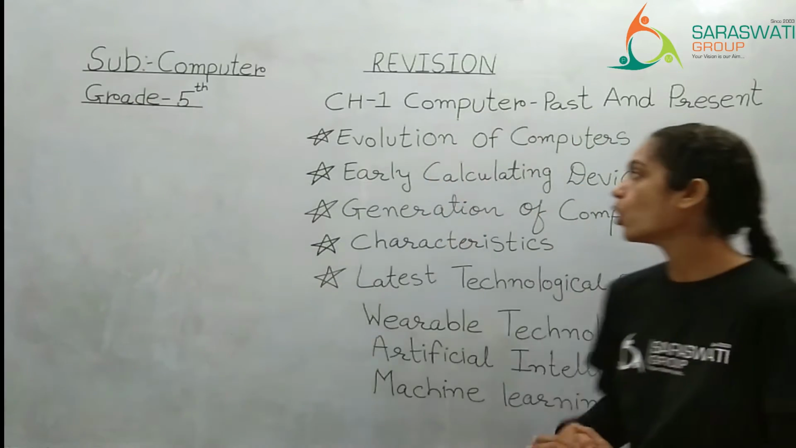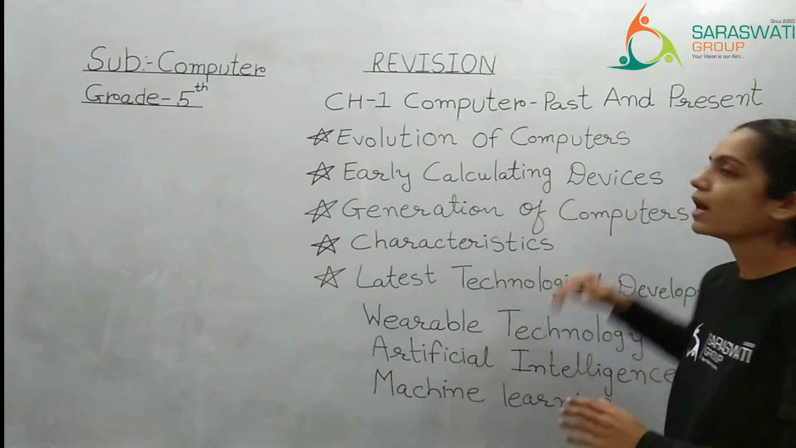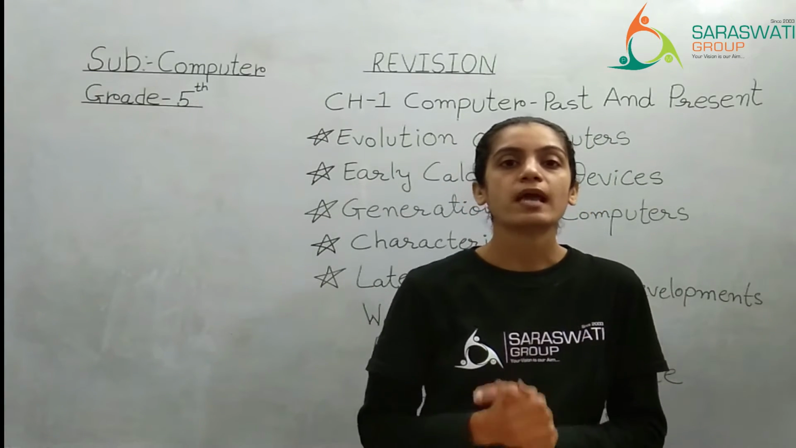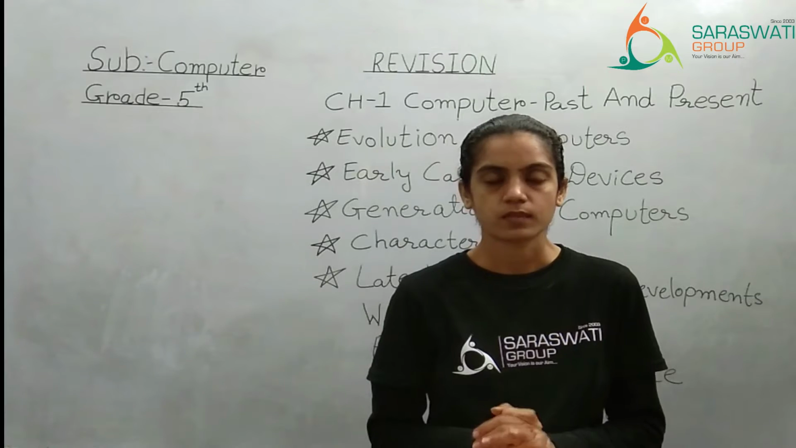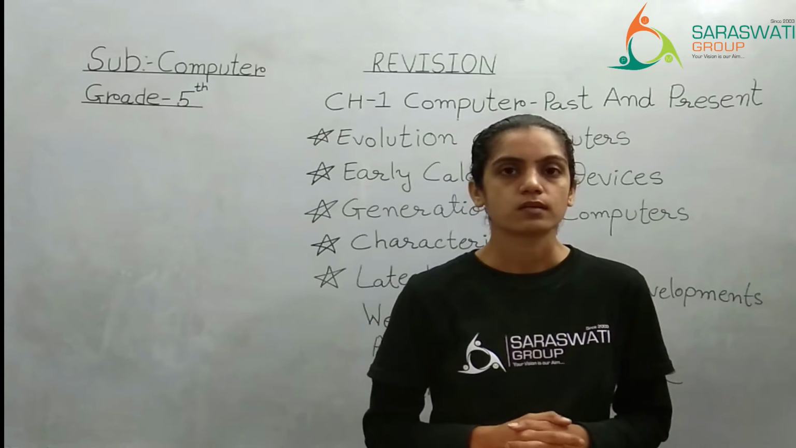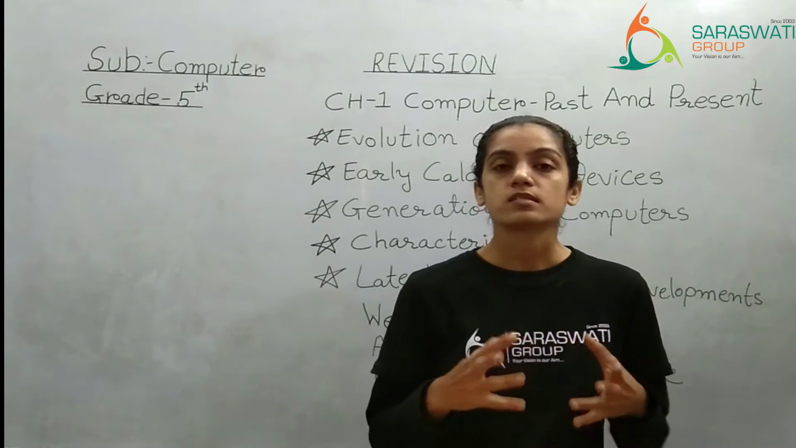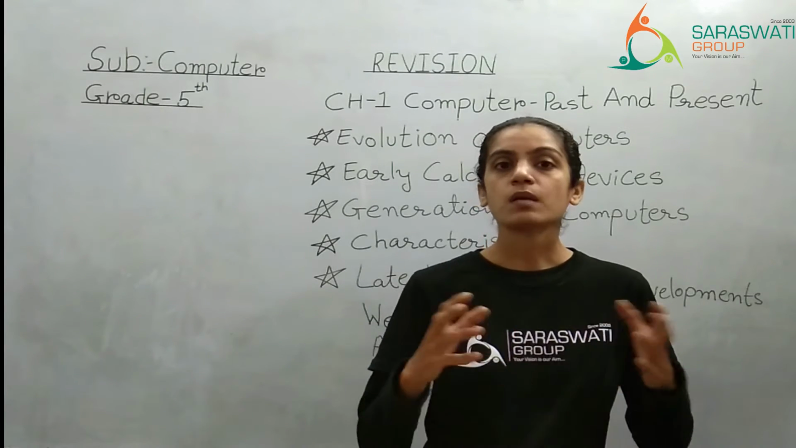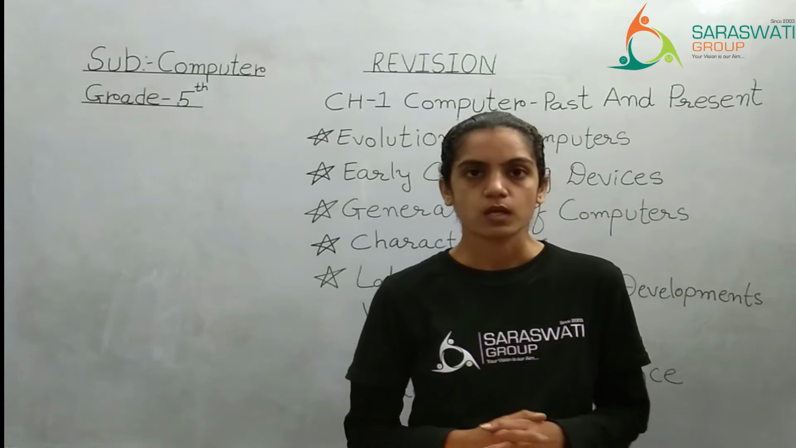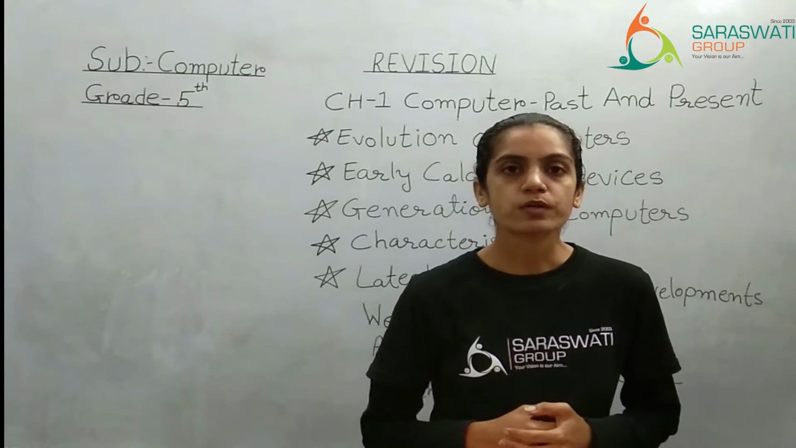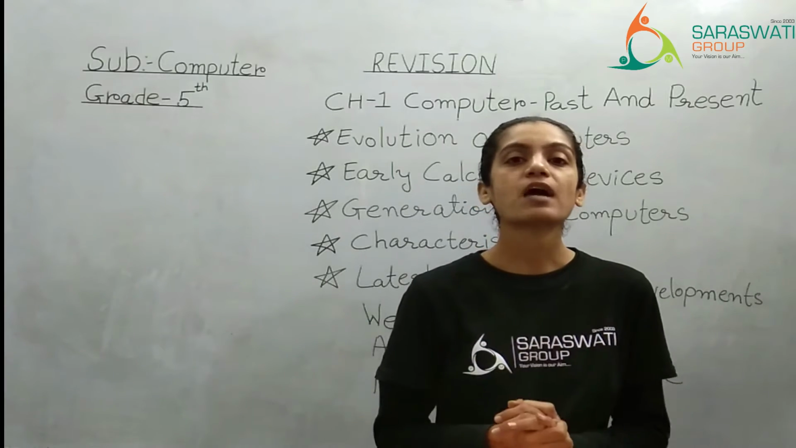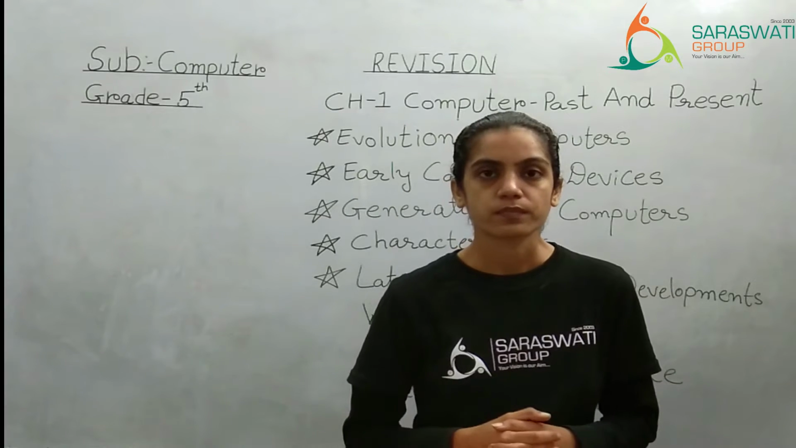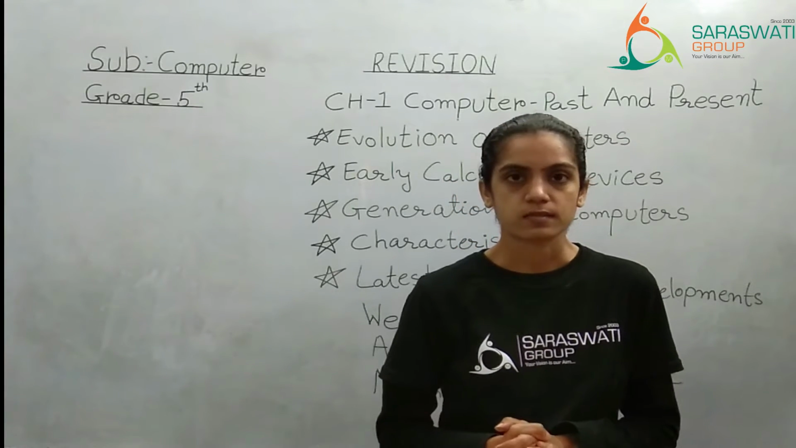Now the second topic was early calculating devices. Calculating devices means devices that help us do calculations. But what type of calculation? Addition, subtraction, multiplication, division and many more complex calculations. Before the invention of the computer, what type of devices were used? A few devices are given in your textbook. The first one is the abacus.